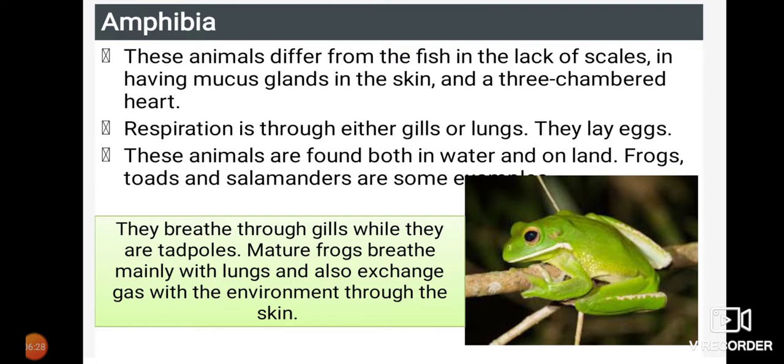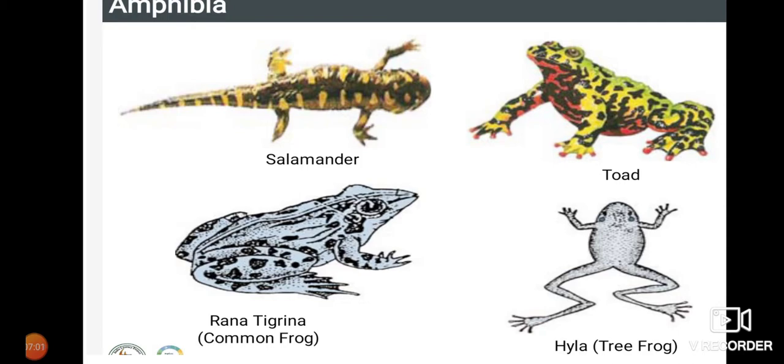They breathe through gills while they are tadpoles, that is in the earlier stages, when they are very young. They respire through the gills, but when they develop to certain stages, they breathe through lungs. Mature frogs breathe mainly with lungs and also exchange gas with the environment through the skin. So the respiratory organs here are the lungs and even the skin. And here you have some pictures like salamander, toad, Rana tigrina, which is the common frog, and even Hyla.